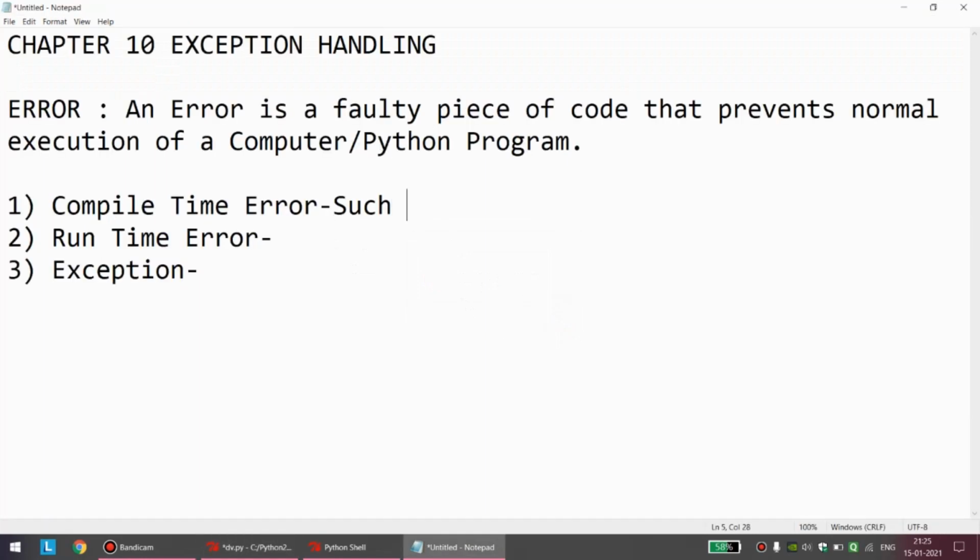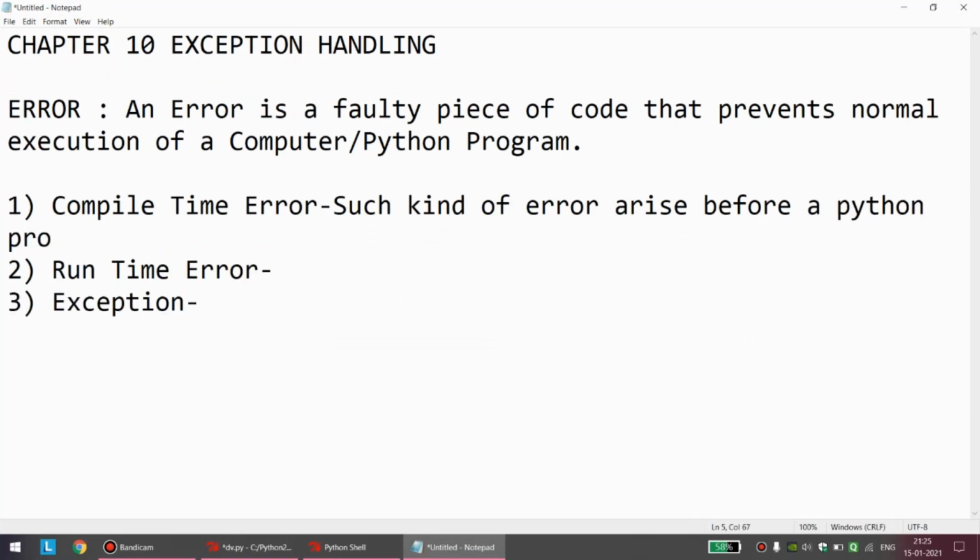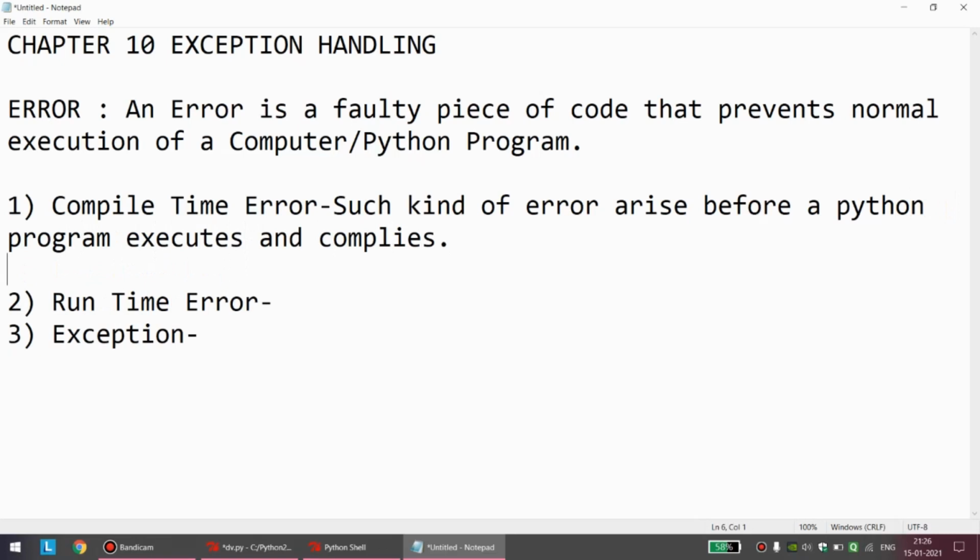Such kind of errors arise before a Python program executes and compiles. Compiles means the execution starts. Okay. So this was about compile time error.